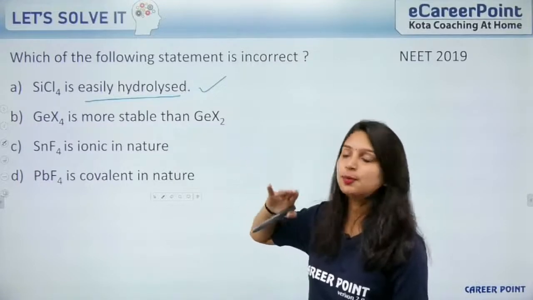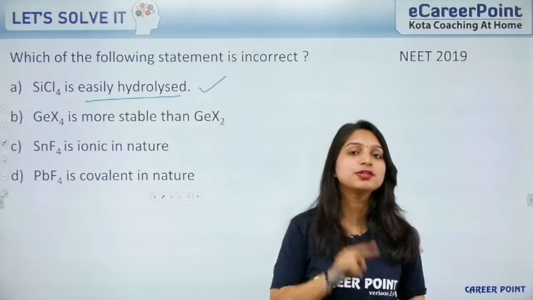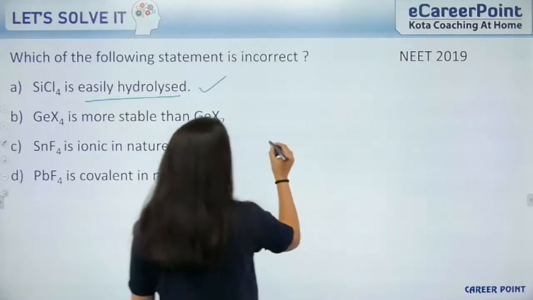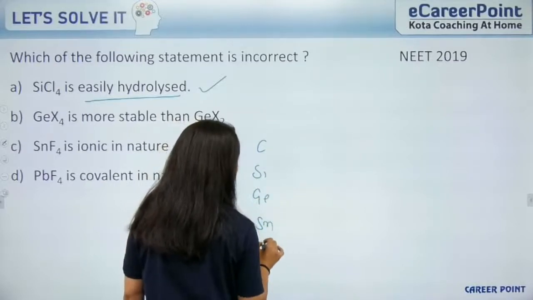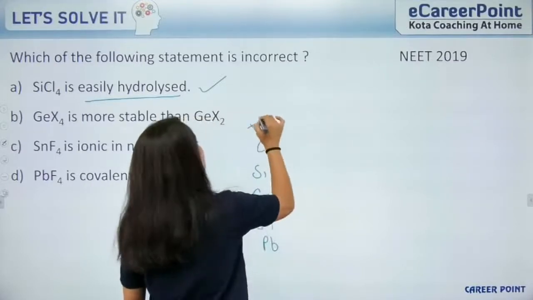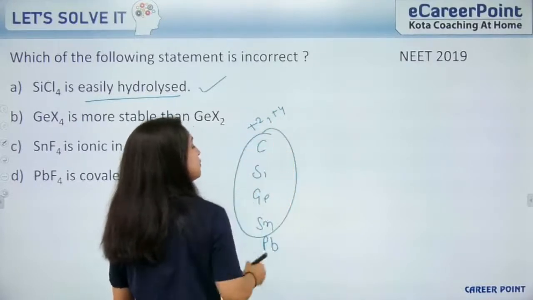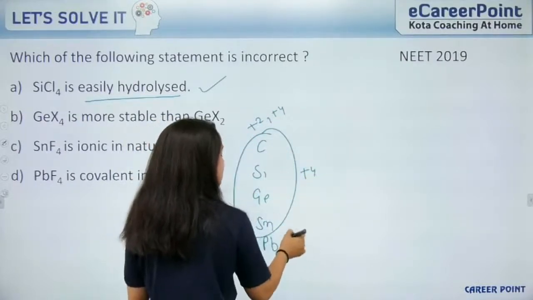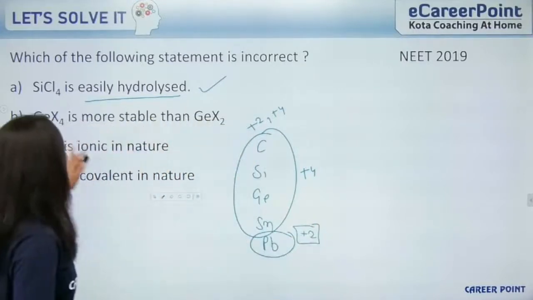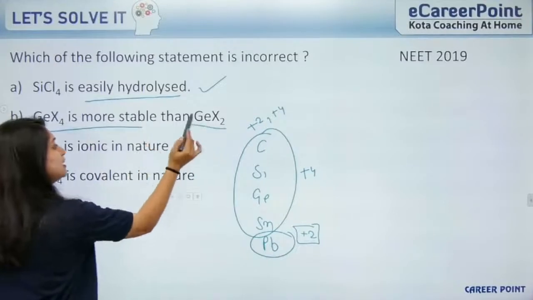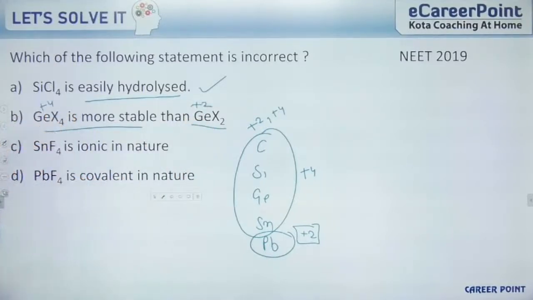Higher in the group, Ge+4 is more stable. We did carbon, silicon, germanium, tin and lead (Pb) just now. They can exist in +2 and +4. So higher molecules exist in +4 and lower molecules exist in +2 due to the inert pair effect. So GeX4 is more stable than GeX2 because here germanium is +2, here germanium is +4.